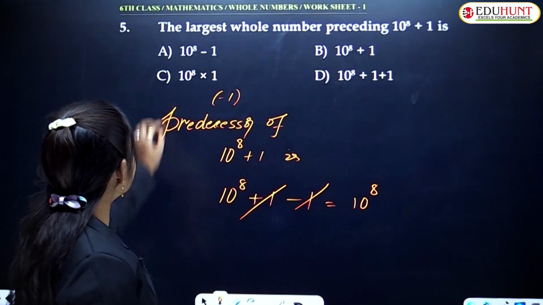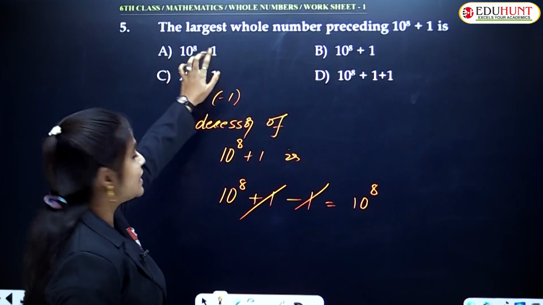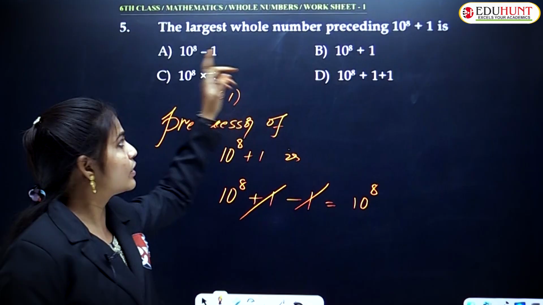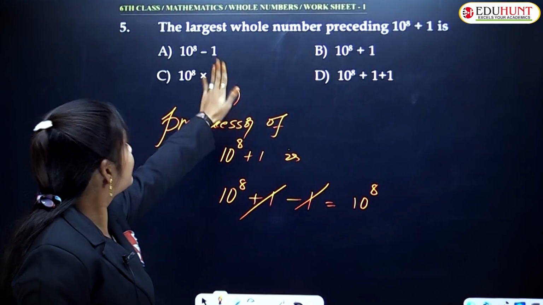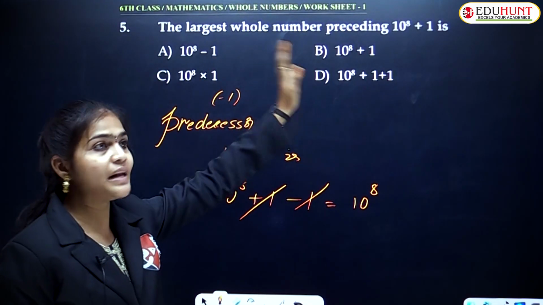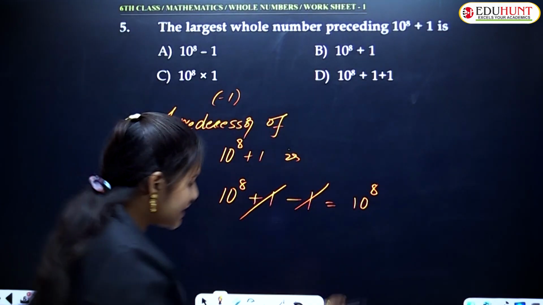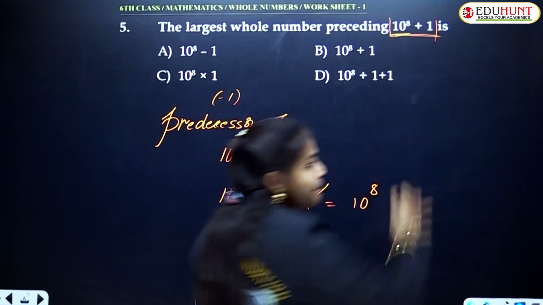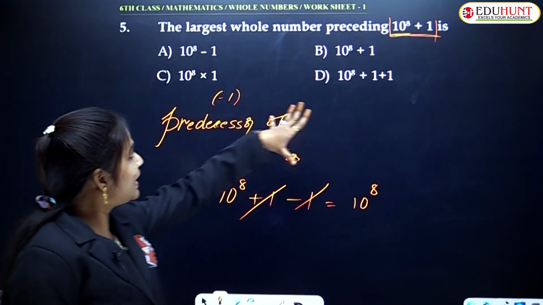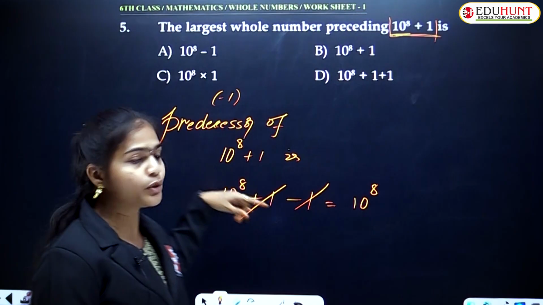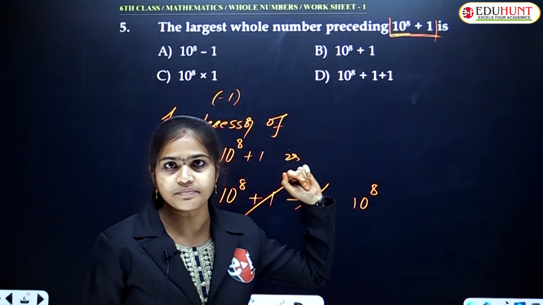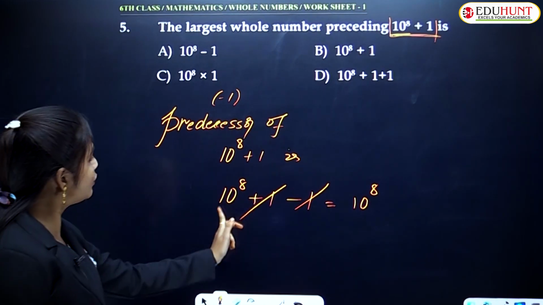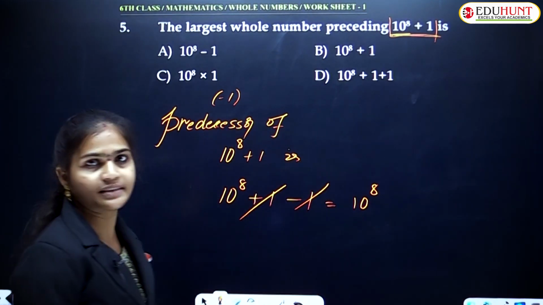But in option C, 10 to the power of 8 minus 1, here we should not subtract 1 from 10 to the power of 8. We have to subtract 1 from 10 to the power of 8 plus 1 minus 1. Why? Because 10 to the power of 8 alone is not there. 10 to the power of 8 plus 1 is the complete number. From that complete number you have to subtract 1, then only you will get its predecessor. Right? So 10 to the power of 8 plus 1 minus 1, then you will get again 10 to the power of 8.